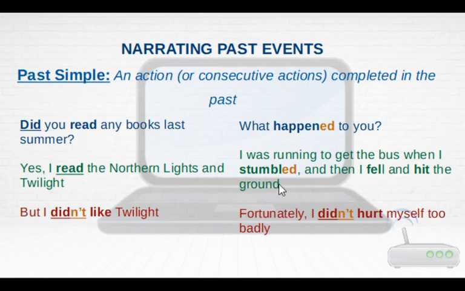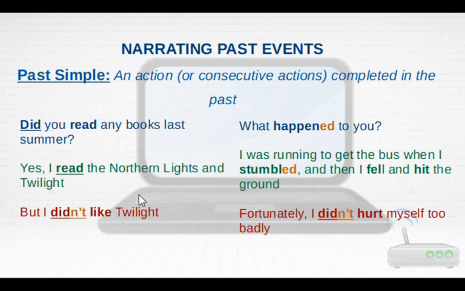It can be either a regular verb that ends in ed, like stumbled, or it can be an irregular verb like fell, hit, or read, okay? And those, you have to know them by heart. You have to study them from a list and remember them as they are.